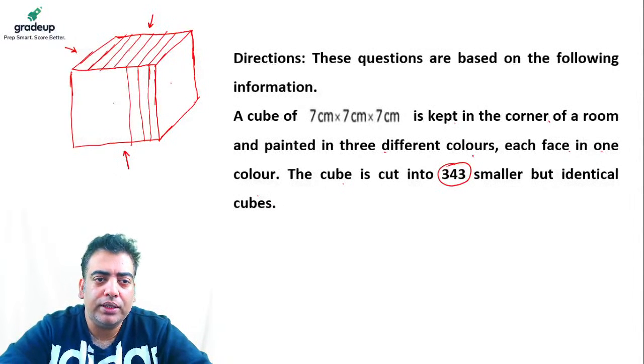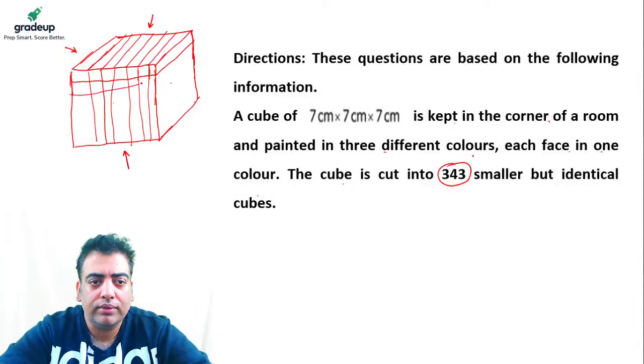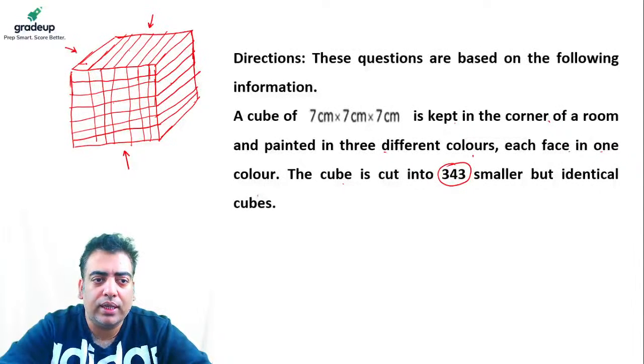So we need to be a bit patient. Then there will be 6 lines going across like this, and likewise 6 lines will be coming here, such that it gets divided into 343 equal cubelets. So likewise it goes on.